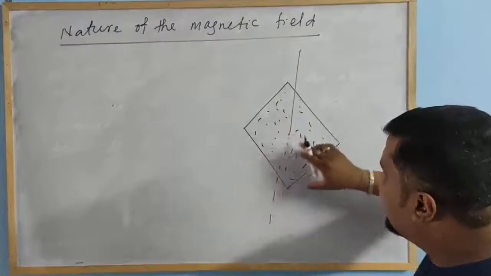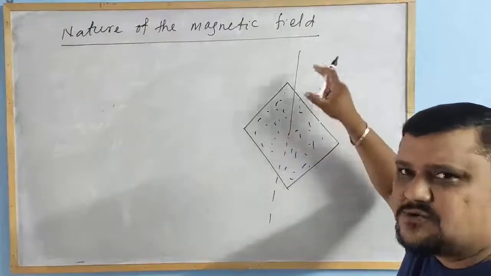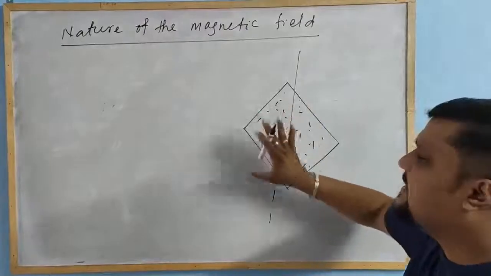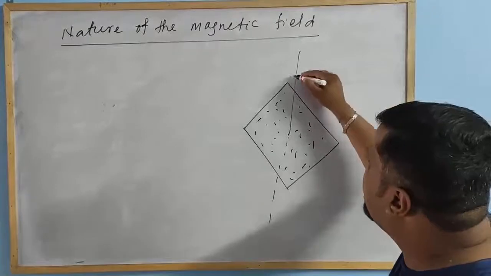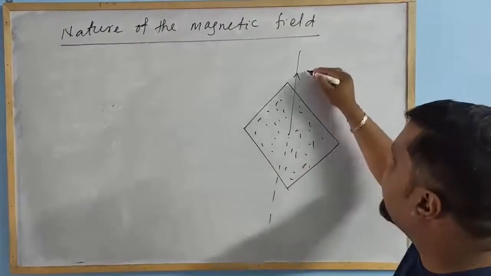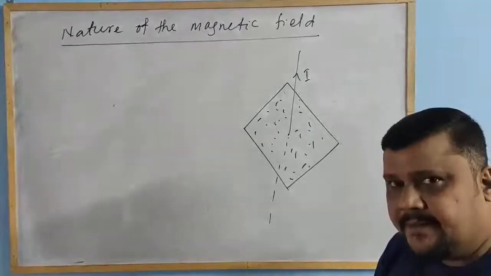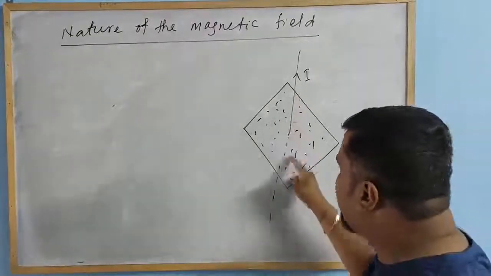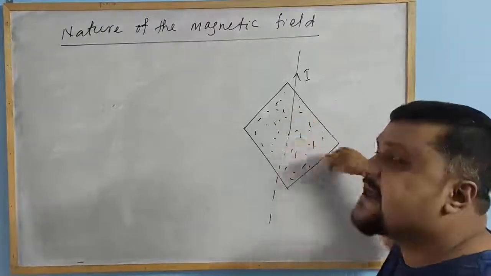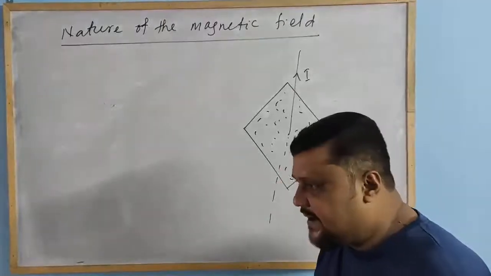If there is no current, the iron pieces are not influenced by any magnetic field. But according to Oersted's experiment, when a current flows through this conductor, it will produce a magnetic field around it. What will you find?